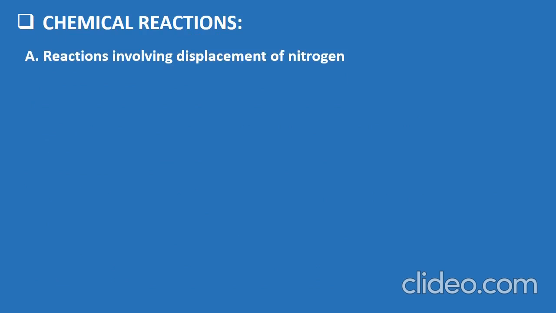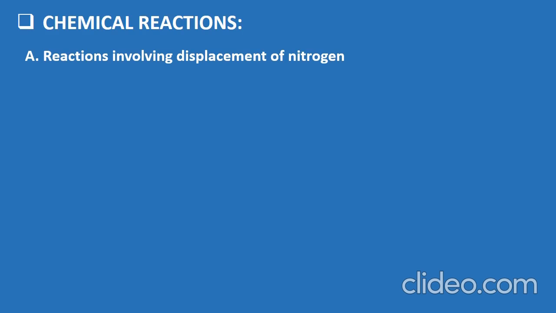Chemical reactions. The reactions involving the displacement of nitrogen atom. That is, by displacing the nitrogen atom present in BDC, we can obtain a variety of products by involving Sandmeyer reaction, Gattermann reactions, and many more.